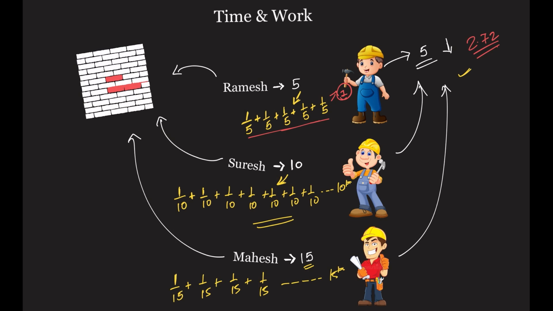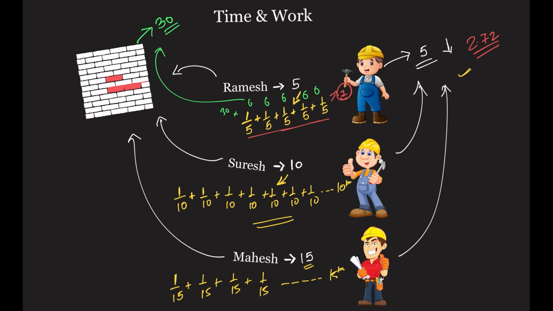Now no need to solve, but just for your visualization, if I say 30 bricks are there to make this wall, 1/5 of that will be what? What is 1/5 of 30? That will be nothing but 6. So you'll put in 6 bricks in one day, 6 on the other, 6 on the other, 6 on the other, 6 fives are 30, correct. It's the same thing. He will be putting 6 bricks in one day, and in 5 days he'll be completing his work.